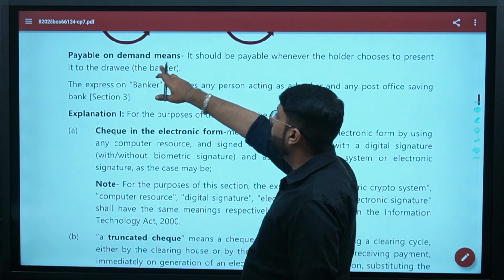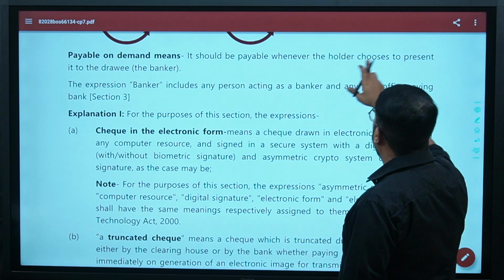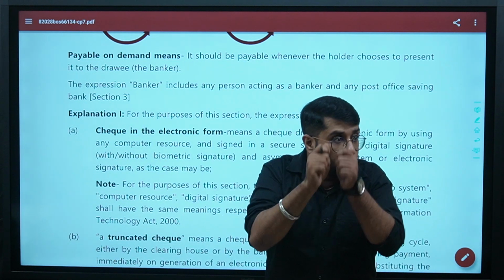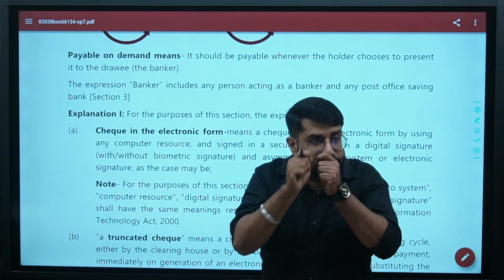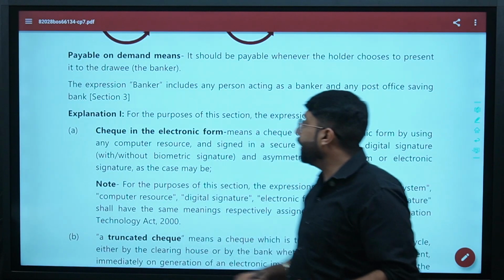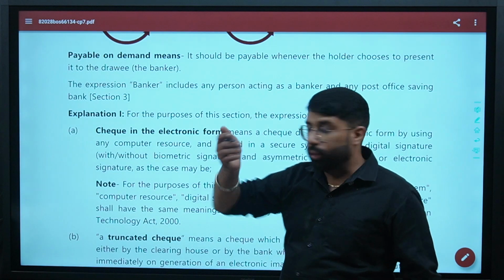Now, what do you mean by payable on demand? It should be payable whenever the holder chooses to present it to the drawee. So, who is the holder of the check? When that person presents the check, then only will he get the payment. Correct? As I told you before also, who is a banker?